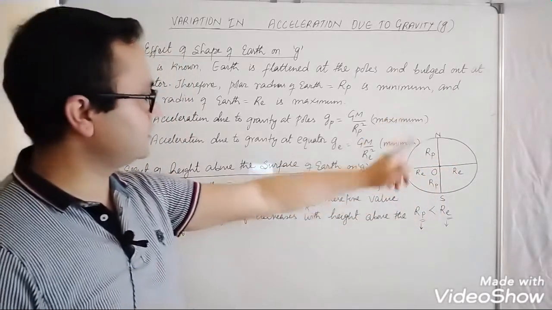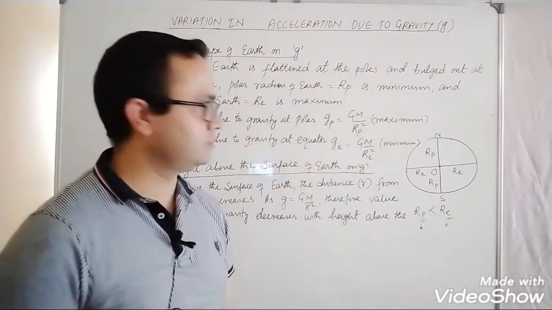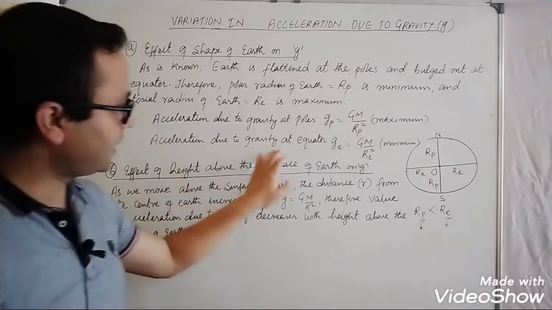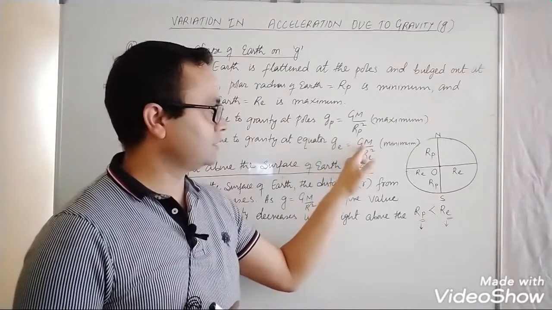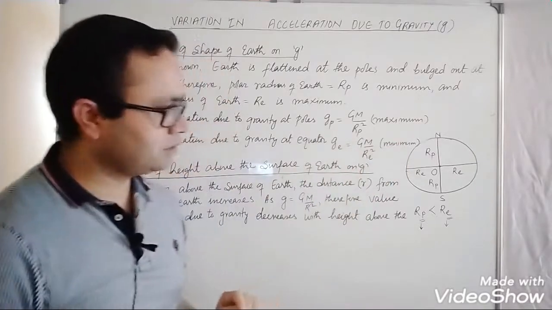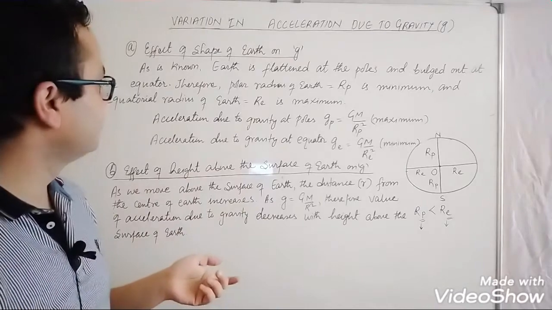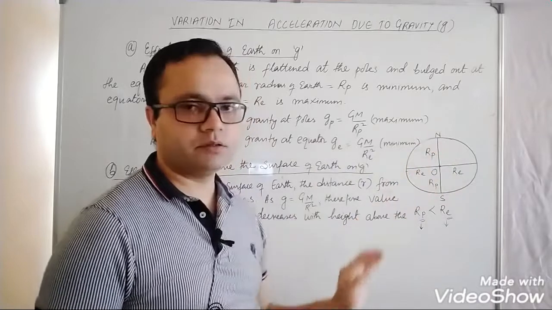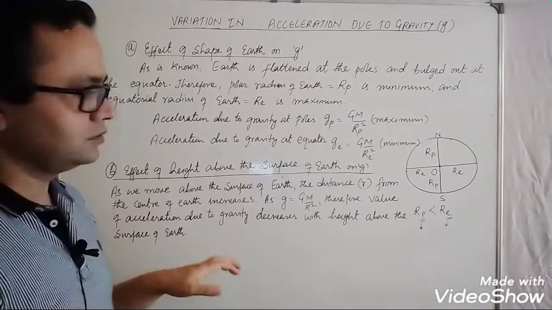Because of minimum radius, the acceleration due to gravity is maximum from the center of the Earth. Next is acceleration due to gravity at the equator, represented by Ge. So this equals GM by Re square. It is minimum. Why minimum? Because the equatorial radius of Earth is maximum as compared to the radius of the pole. So this is the case of the effect of the shape of Earth on g.